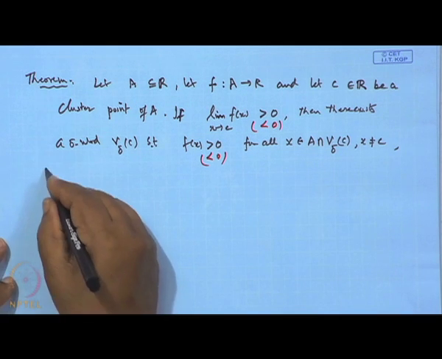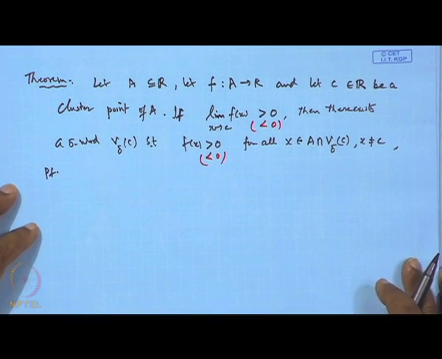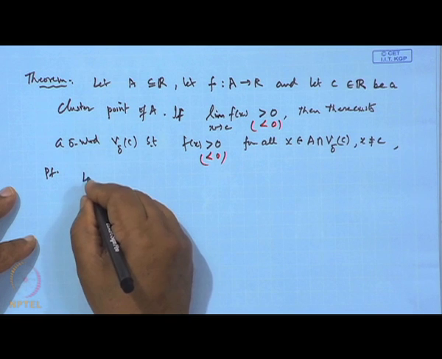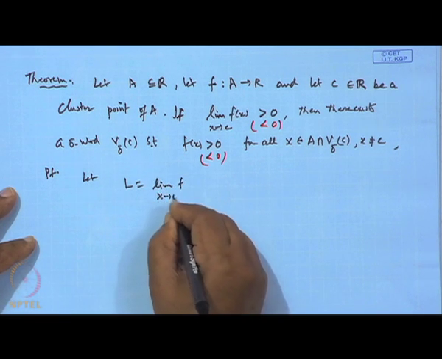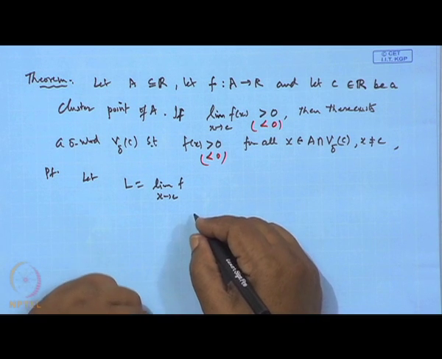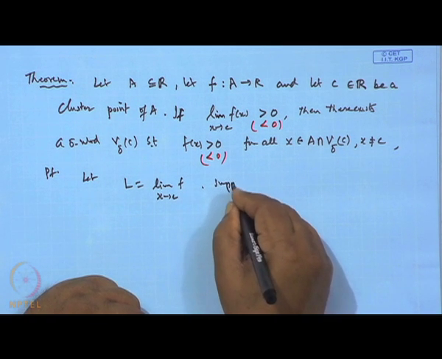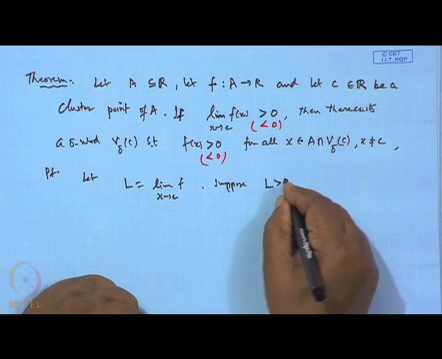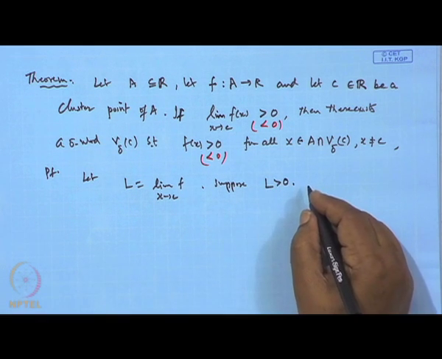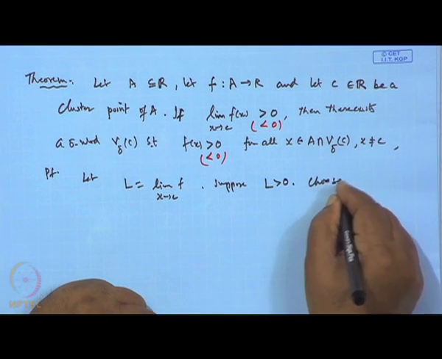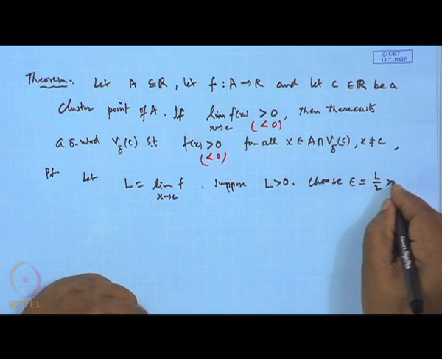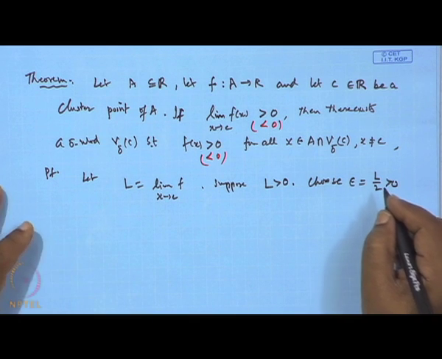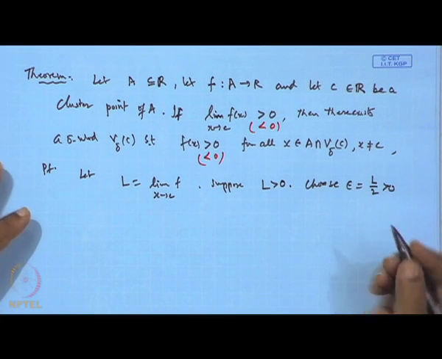The proof is this: let L be the limit of the function f when x tends to c, and suppose that L is greater than 0. Then choose epsilon to be L by 2, because we can take any epsilon greater than 0. Now, use the epsilon-delta definition.